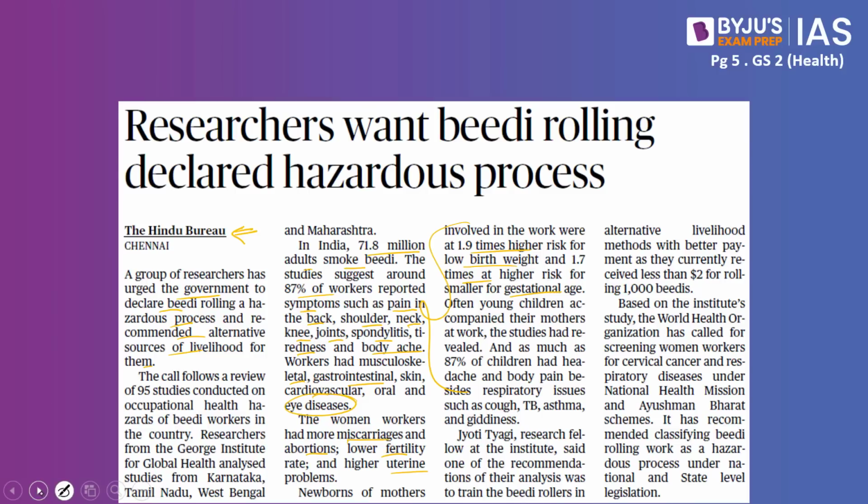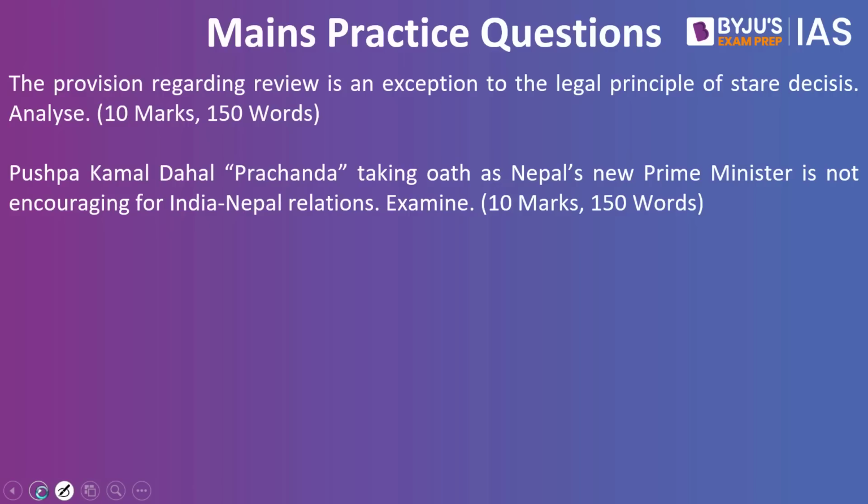Now let's look into the mains practice questions. The provision regarding review is an exception to the legal principle of stare decisis. Analyze. Pushpa Kamal Dahal Prachanda taking oath as Nepal's new Prime Minister is not encouraging for India-Nepal relations. Examine.